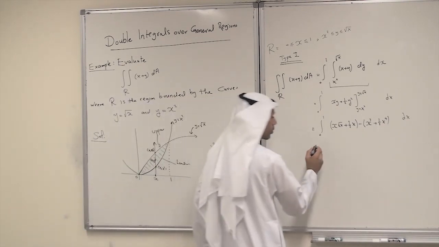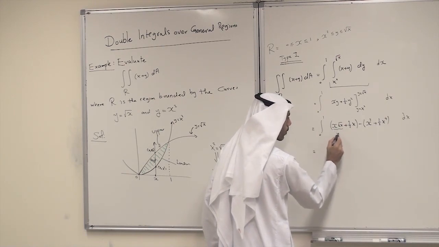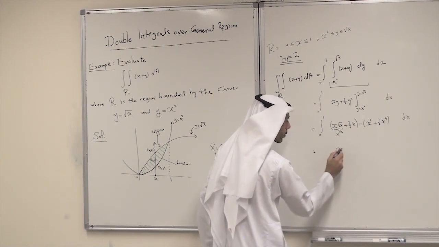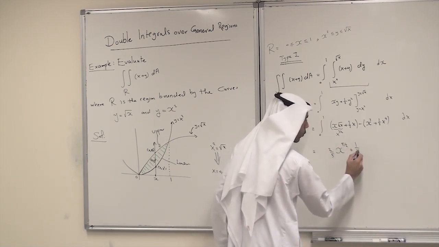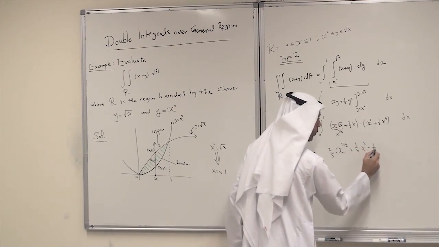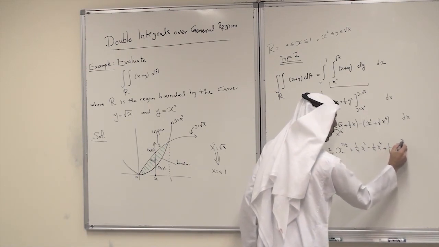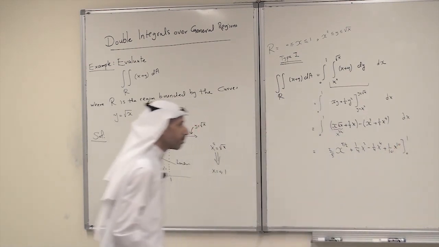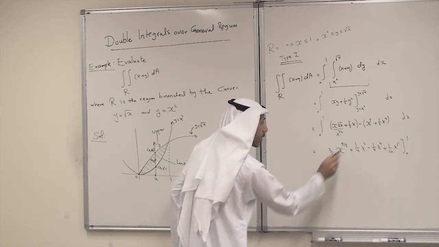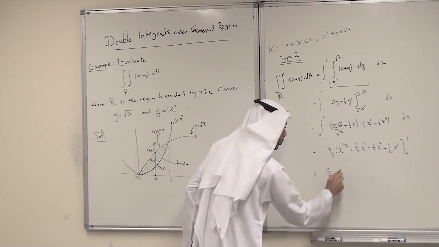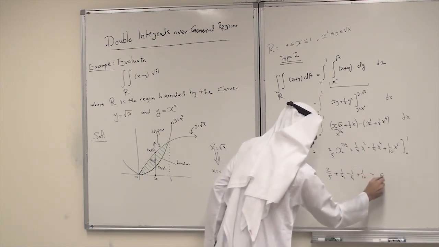We integrate this one. This is x to the power 3 over 2, so when you integrate, x to the power 5 over 2, 2 over 5, plus 1 over 4 x squared minus 1 over 4 x to the power 4 plus 1 over 10 x to the power 5, from 0 to 1. Substitute, when x equals 1, 2 over 5 plus 1 over 4 minus 1 over 4 plus 1 over 10 minus 0.